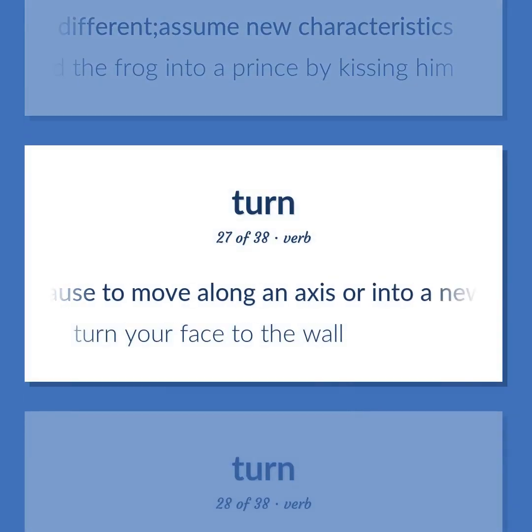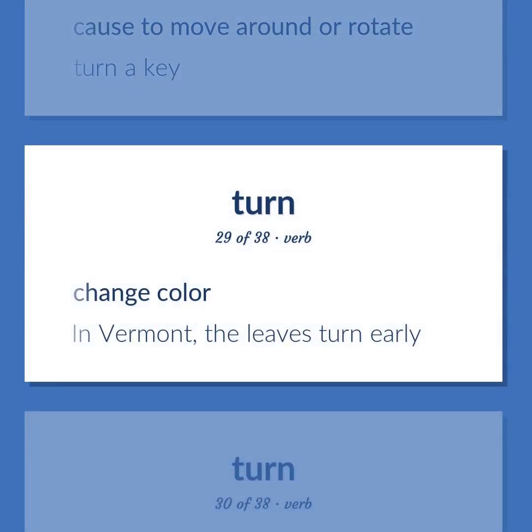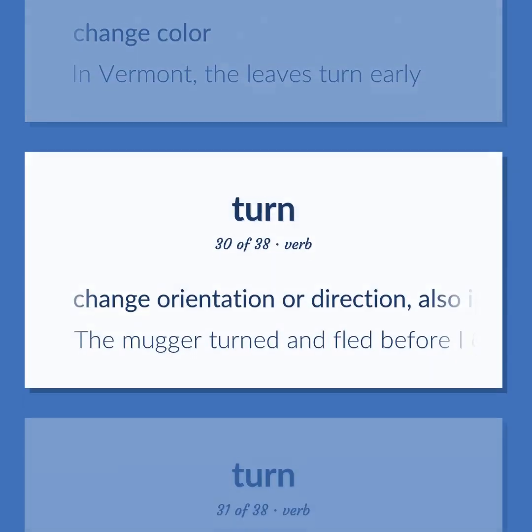Cause to move along an axis or into a new direction. Turn your face to the wall. Cause to move around or rotate. Turn a key. Change color. In Vermont, the leaves turn early.